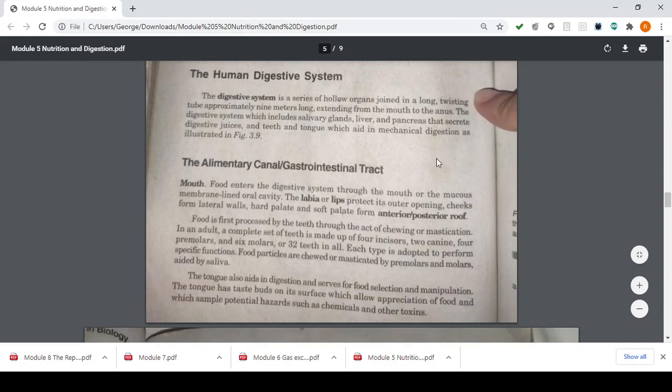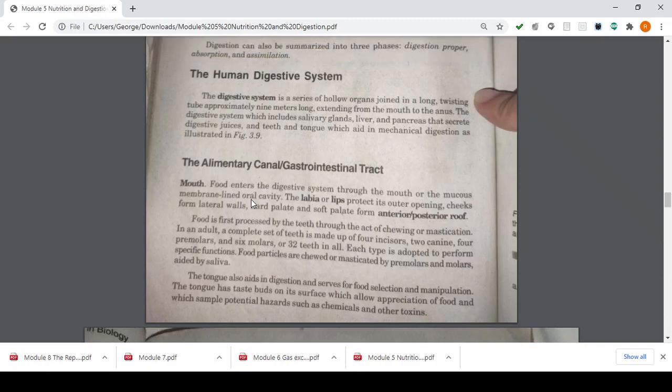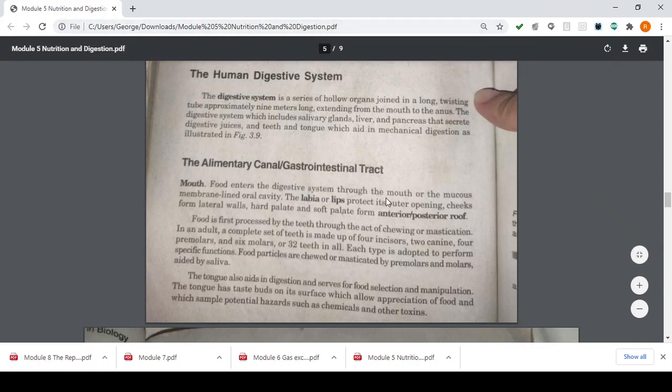So the alimentary canal or gastrointestinal tract, or your GIT for short. First, our mouth. Food enters the digestive system through the mouth, the mucous membrane lined oral cavity. The labia, kids, our lips, protect its outer opening, the cheeks form our lateral walls, and the hard palate and soft palate form the anterior-posterior group. So food is broken down by the teeth through the act of chewing or mastication. In an adult, a complete set of teeth is made of 8 incisors, 4 canines, 8 premolars, and 12 molars: 32 teeth in all, and 16 pairs.